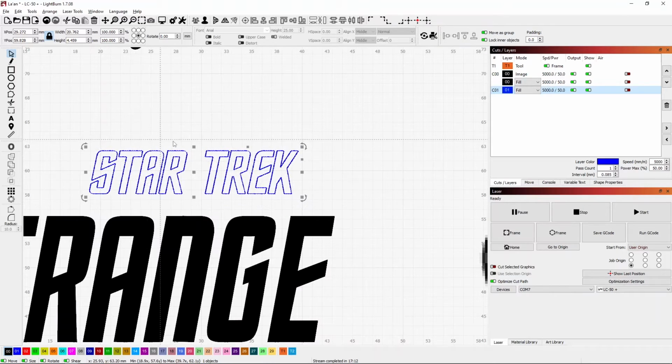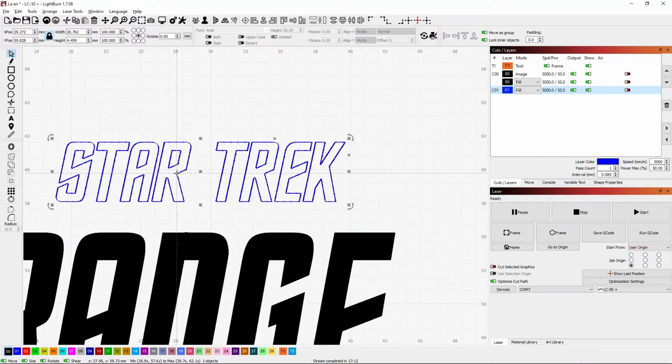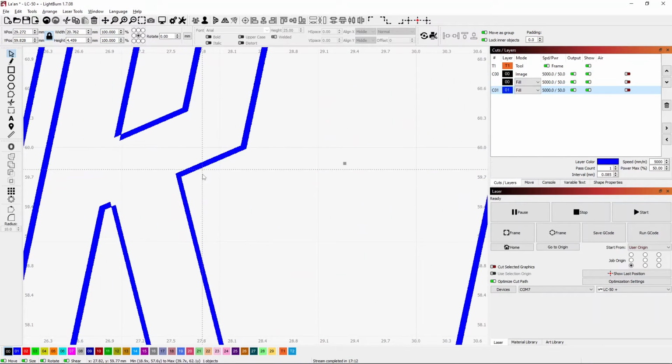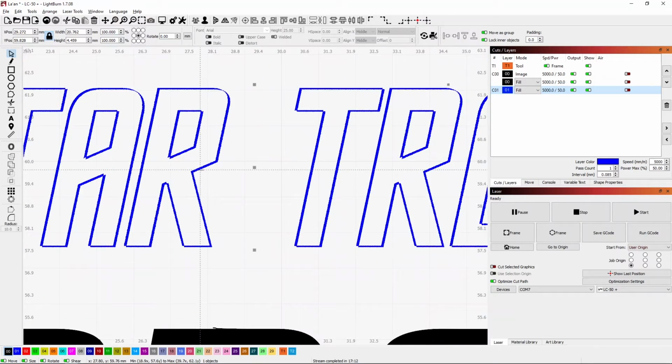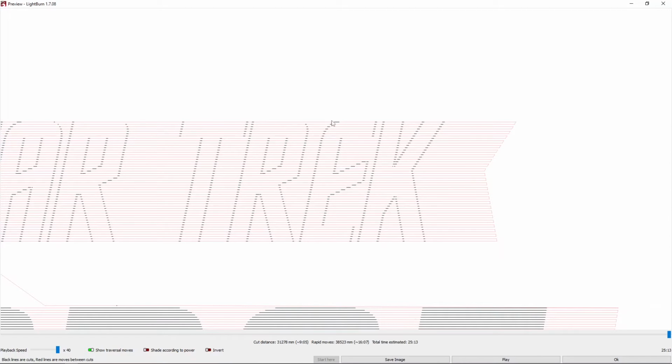It turns out that there is actually a fill going here. I didn't notice that. I thought I did trace, but this is a fill, and that means that there are 2 layers here. And what's happening is, for some reason, it's not filling in this top part. We can see that if we do a preview. That top part just isn't getting done quite correctly. So let's see if we can fix that up.